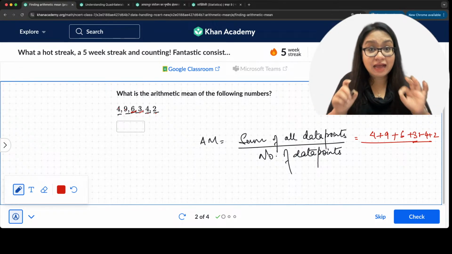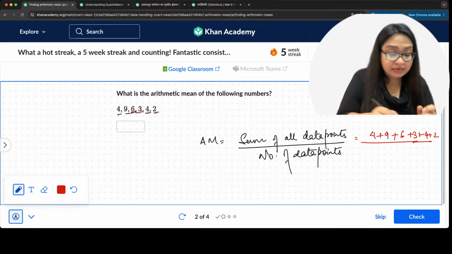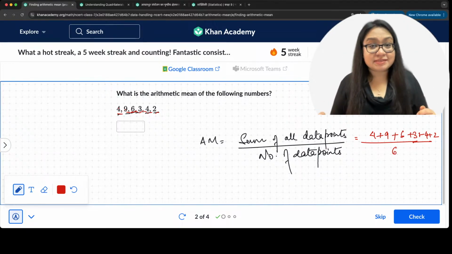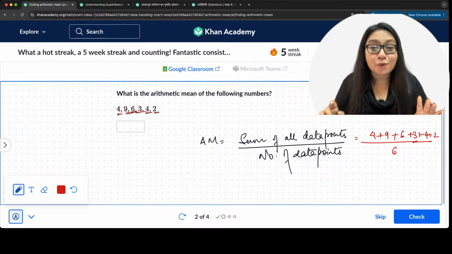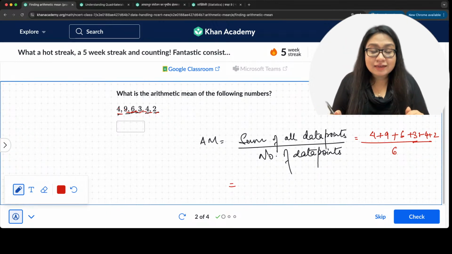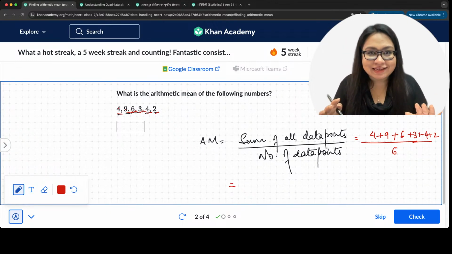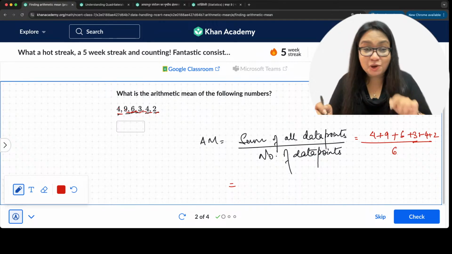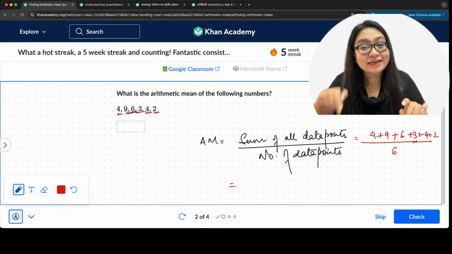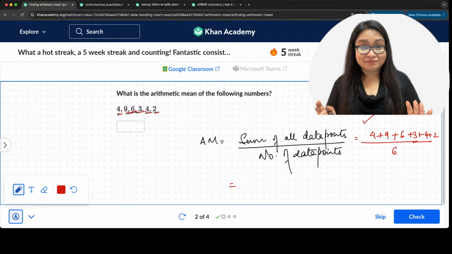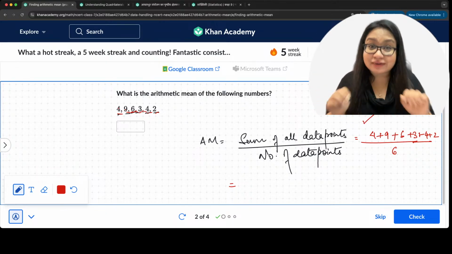Okay. And in the denominator we have how many? 1, 2, 3, 4, 5, 6, 6 numbers, 6 data points. So, this is what we have. Now let's quickly add up the numerator. And the most common mistake kids make here is not counting the numbers right. So you have to include all the data points, all the numbers from here, into the equation. You have to put it.